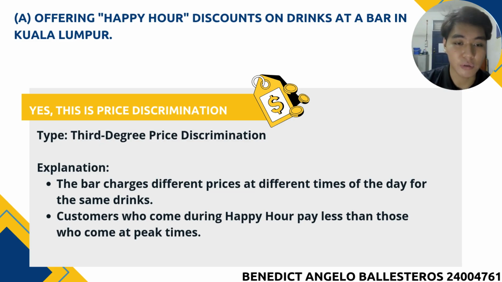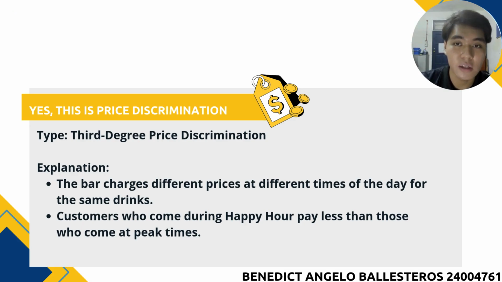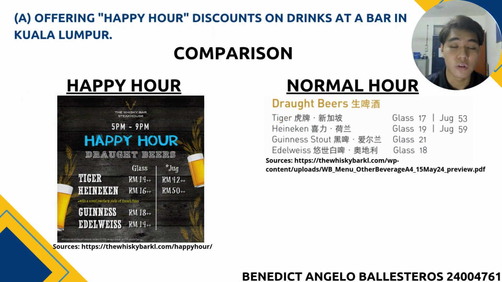So as you can see in the question, the bar charges different prices at different times of the day for the same drinks, especially during happy hour compared to normal hours. Customers who come during happy hour pay less than those who come at peak times or at normal business hours. Moving on, let's look at a real world example accompanied with some data.